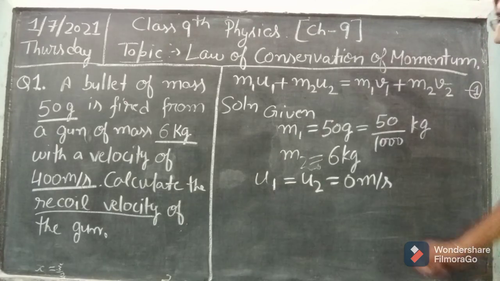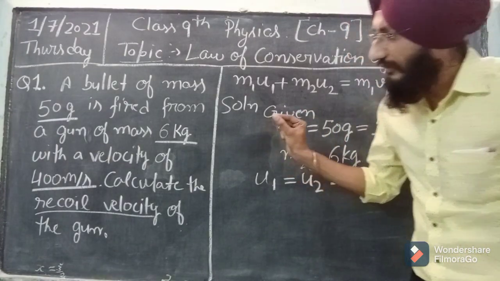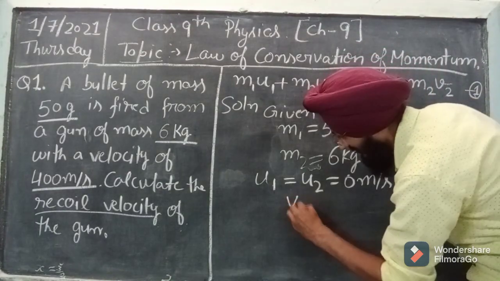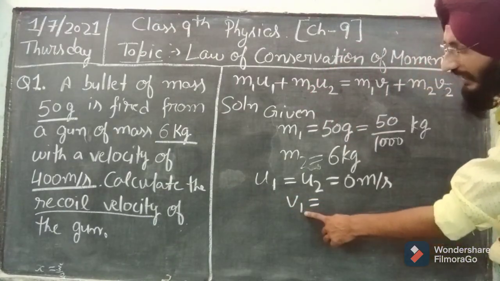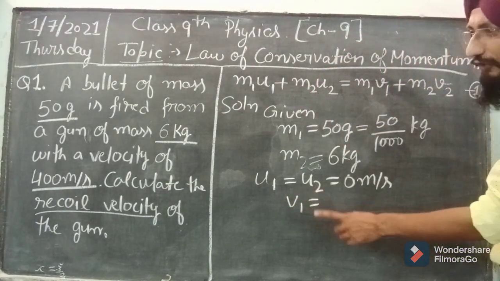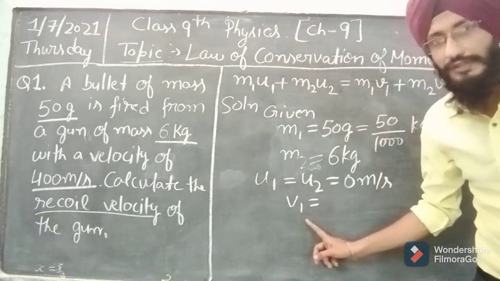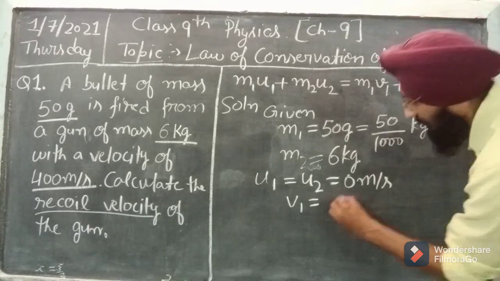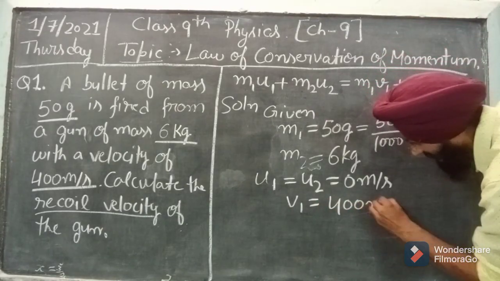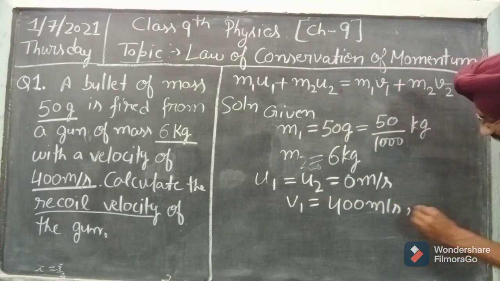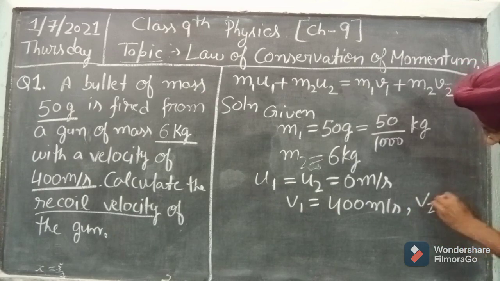Okay, and the final velocity of the bullet is given. So v1 is given, because 1 is for the bullet, so we have considered v1, the final velocity of the bullet, equal to 400 meter per second. What we have to calculate is v2.